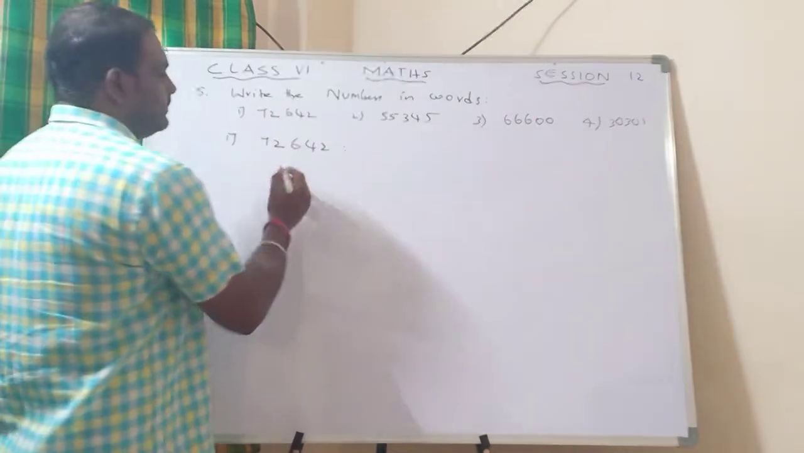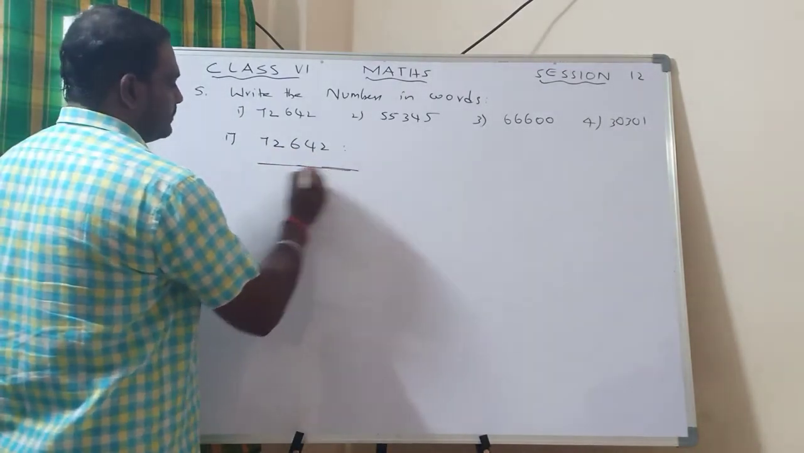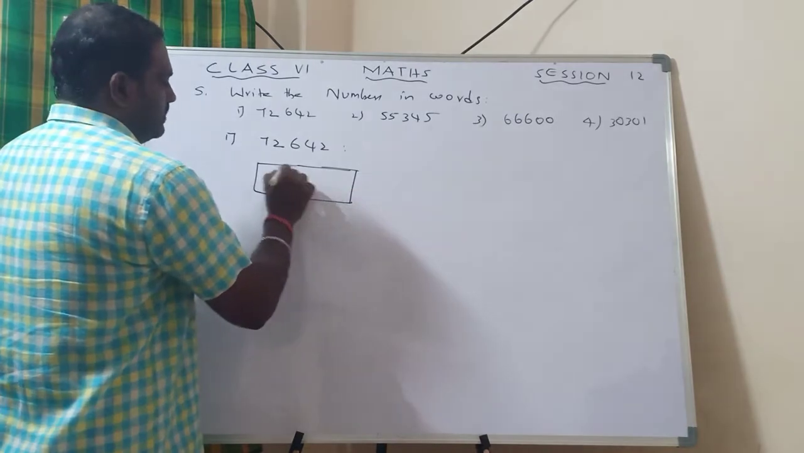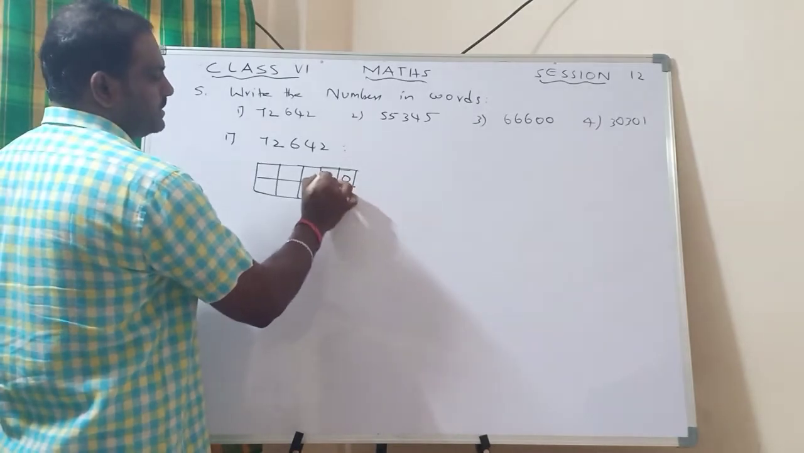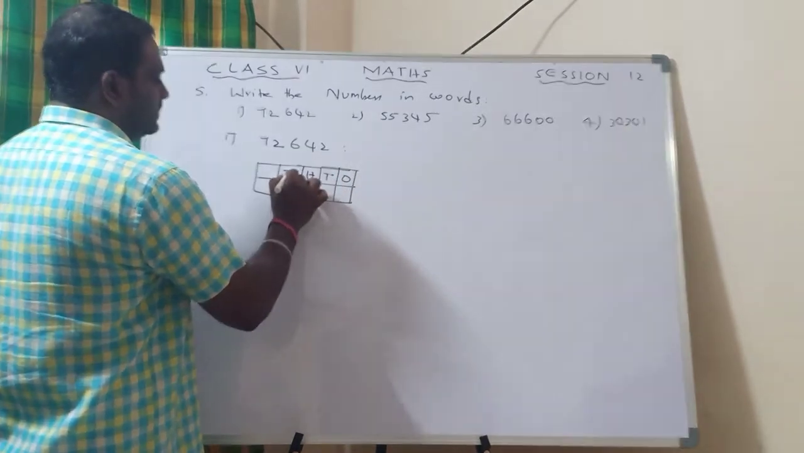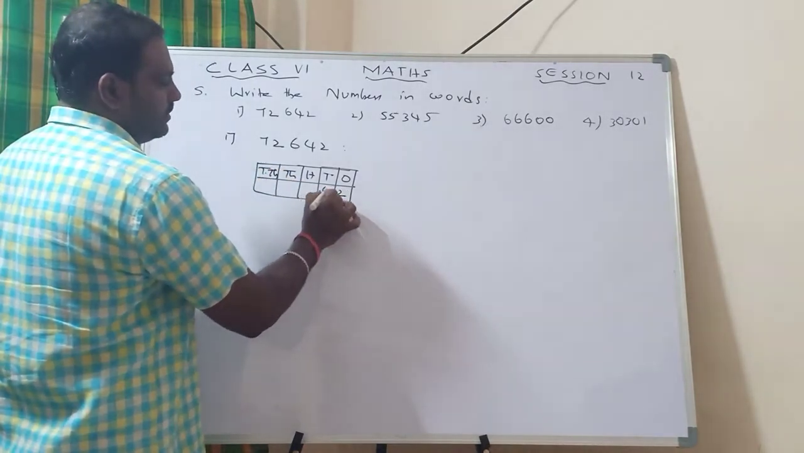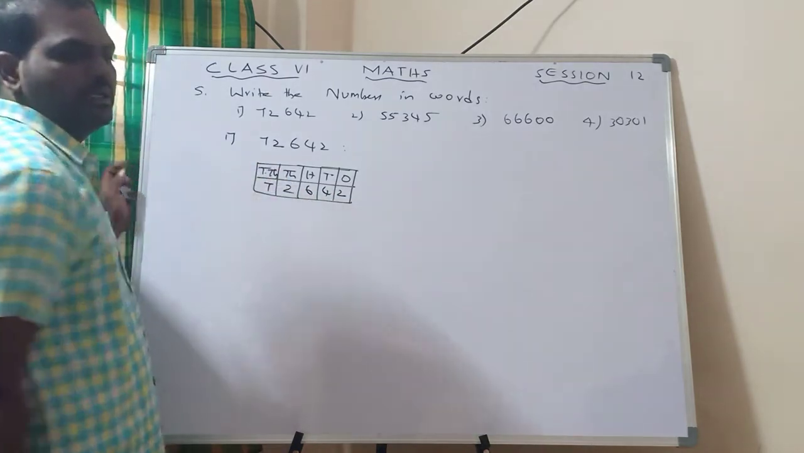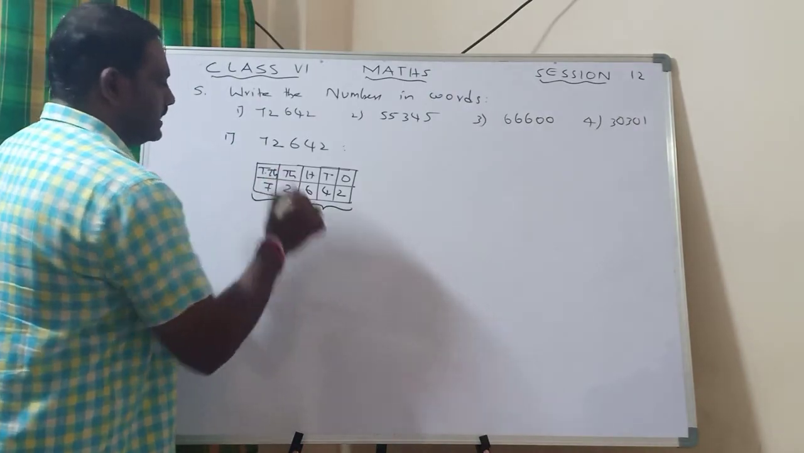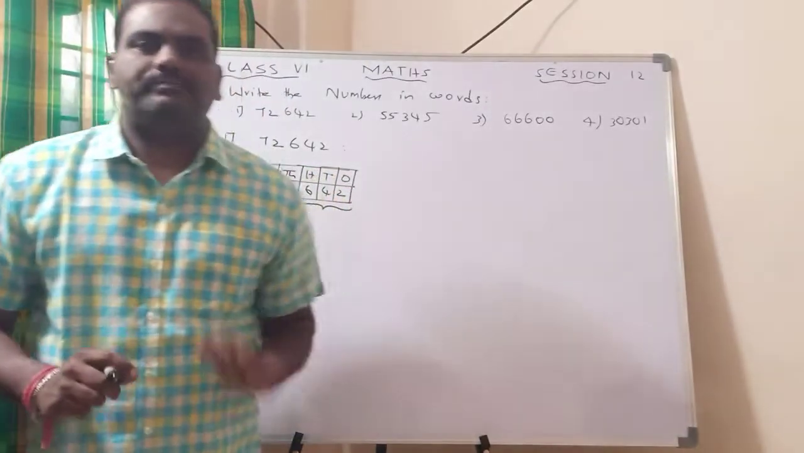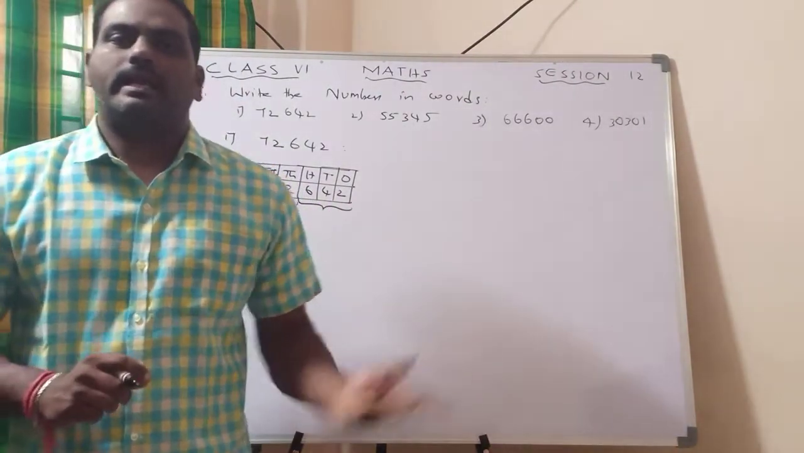In this case also, first, how many digits are there? 1, 2, 3, 4, 5. So take 5 boxes. Then place ones, tens, hundreds, thousands, 10,000s. Then fill in the numbers 2, 4, 6, 2, 7. After this, pairing. How to do the pairing in the Indian system: first units, tens, hundreds, 1 pair; 1,000, 10,000s, 1 pair; lakhs, 10 lakhs, 1 pair; then crores, 10 crores, 1 pair. Like this we have to pair.